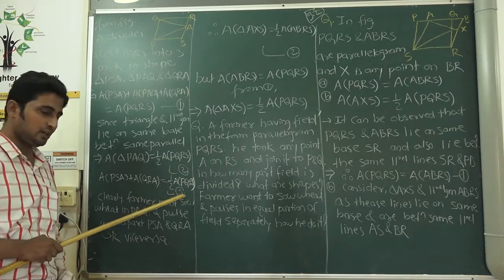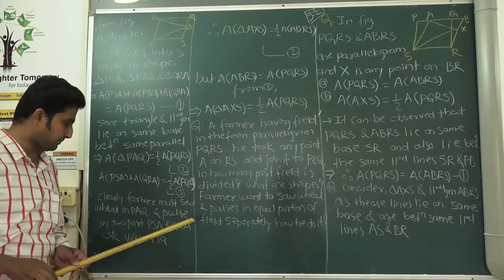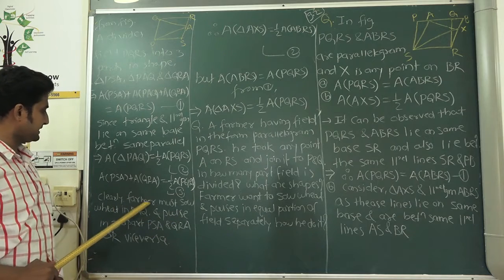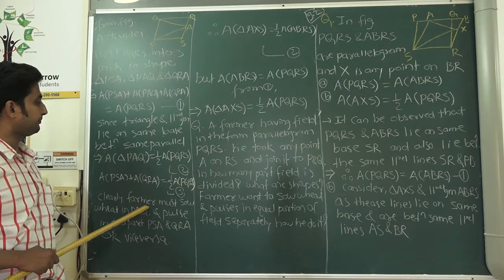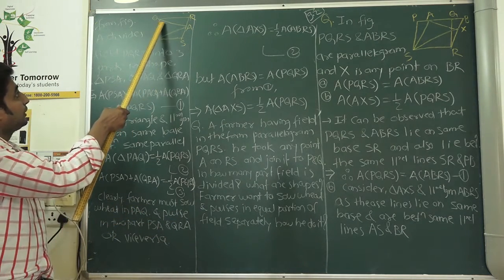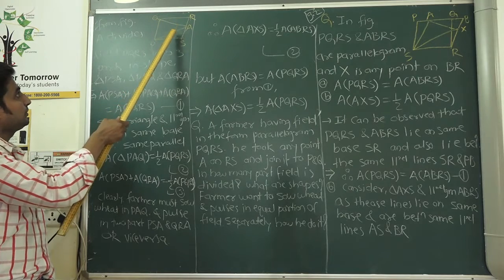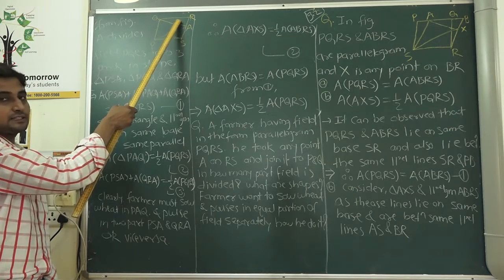It is clearly seen. So we call this result number 3. Now clearly it is seen that this portion is equal to the sum of these two portions.